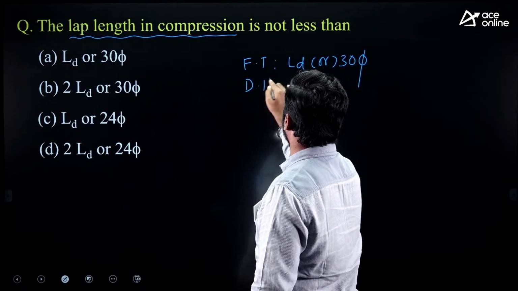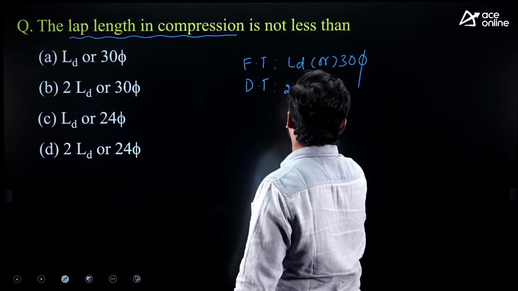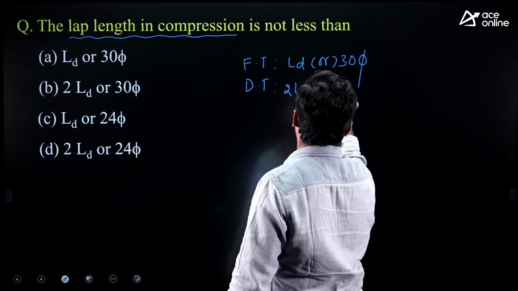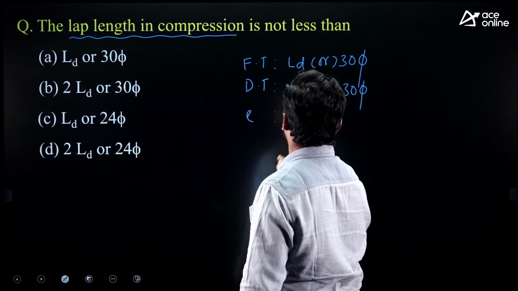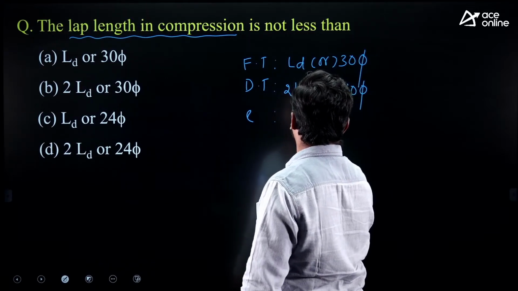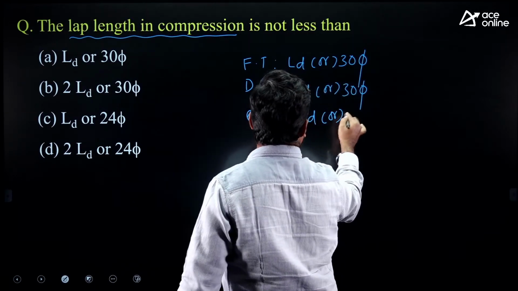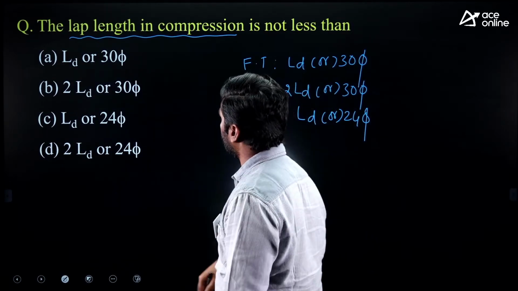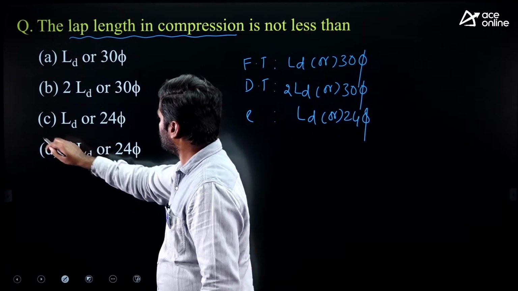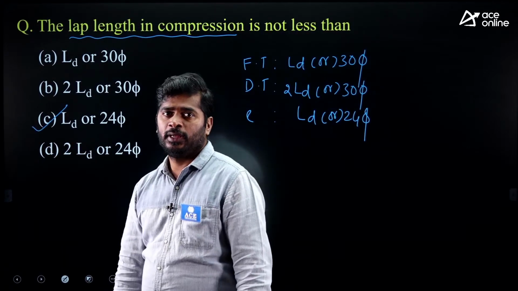In direct tension, lap length will be 2 times Ld or 35 phi, whichever is maximum. In compression, lap length required is Ld or 24.5 phi, whichever is maximum. Here they asked in compression, so option C is correct.